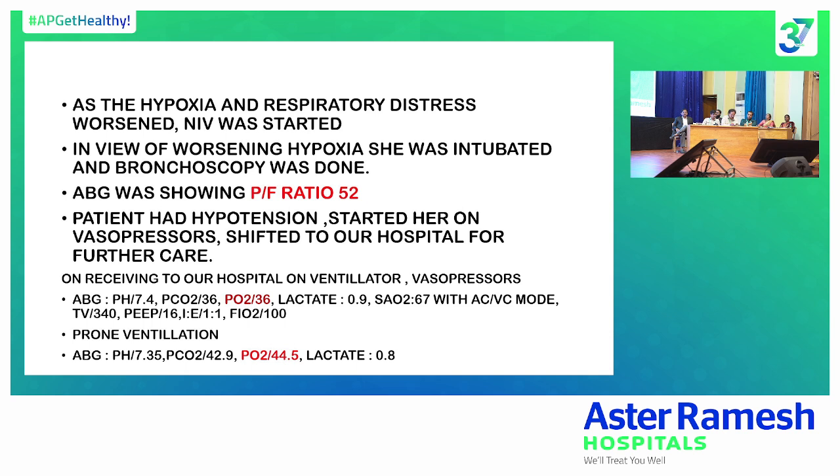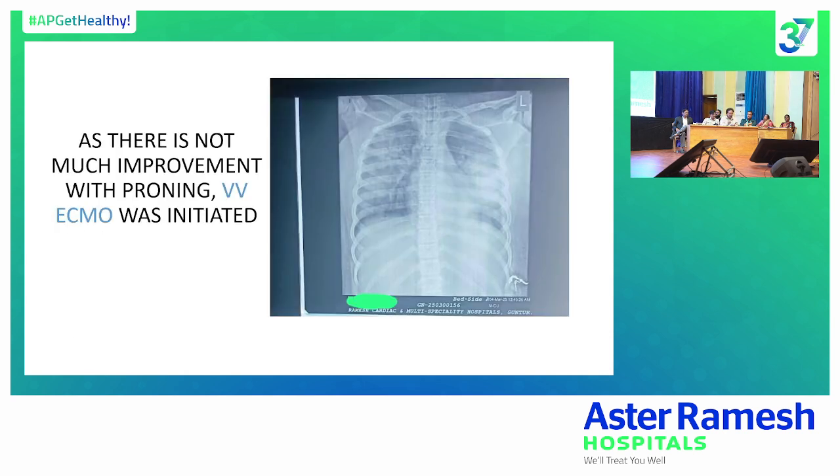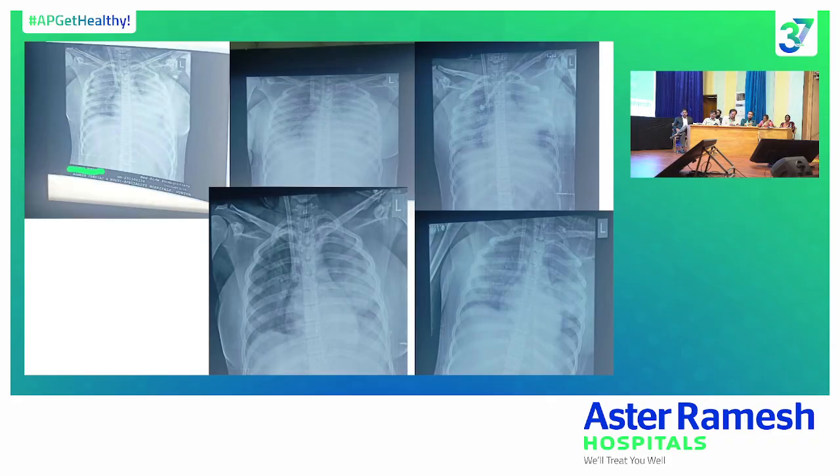Initially we tried prone ventilation, but there was still not much improvement. You can see the X-ray at the time of admission to our hospital. So immediately we initiated the patient on VV ECMO as she met the criteria for VV ECMO. She progressed very rapidly over 3 days. She recovered very fast because usually for any viral pneumonia on VV ECMO, it takes 10 days to 14 days for recovery, but she recovered within 1 week.